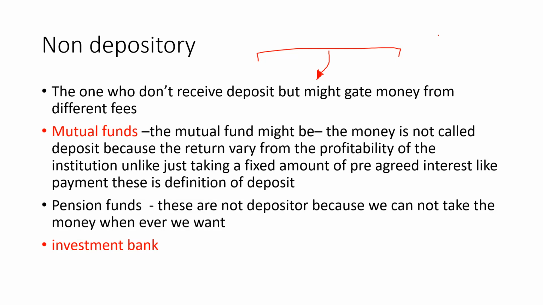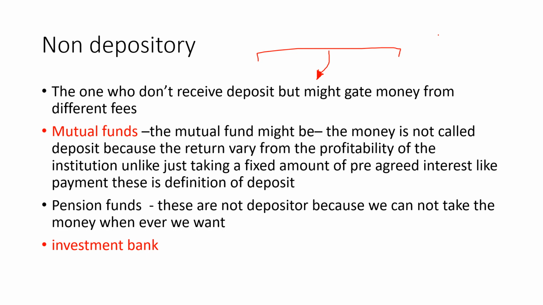So a deposit is the money that you put in a financial institution that pays you back an agreed amount of return, and that you can withdraw based on the agreed specific date, or if you agree to withdraw any time, like demand and saving accounts, you can also withdraw it whenever you want.